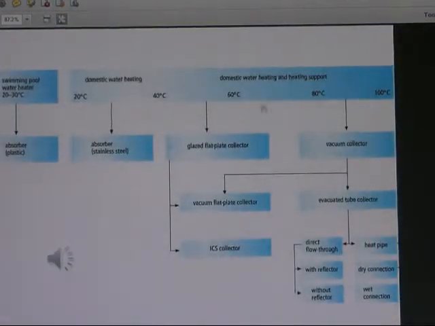So this was the kind of solar component. So if we use it for a swimming pool, domestic water heating, or heating support, this is the kind of absorber. Depending on the kind of application, the appropriate kind of absorber has to be installed. You can see those things in this diagram.